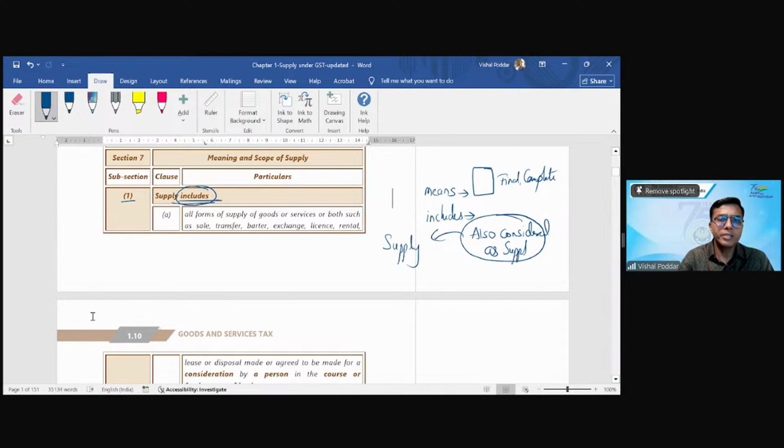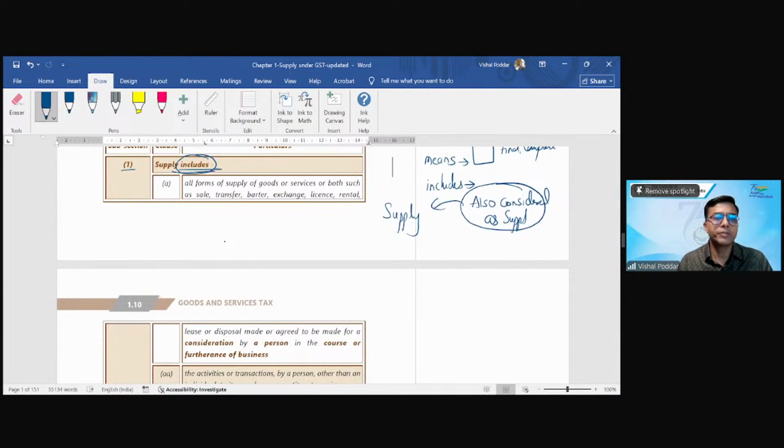Now, what does 7.1 say? 7.1 starts with the word supply includes. And what does clause A say? It says supply includes all forms of supply. Now, this is where, if you try to interpret, the section makes the definition circular. We want to understand supply, and it says supply includes what? Again, supply. But we want to understand supply. So we again go to the definition. Again, the definition says supply includes what? Supply. So instead of reading this as supply, for proper interpretation, read it like this.